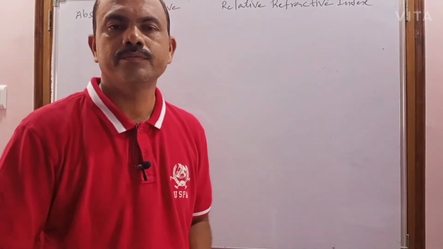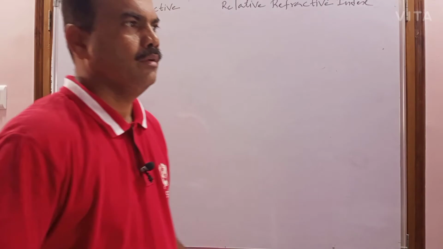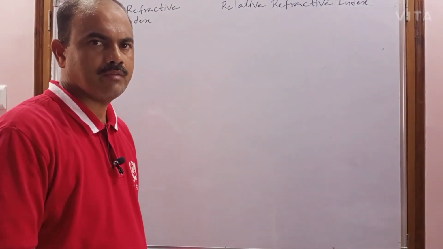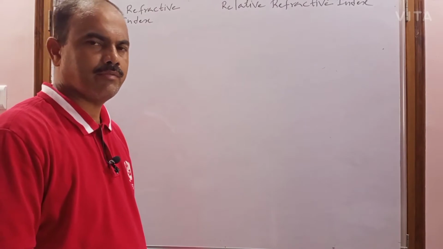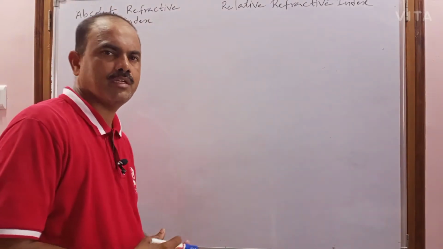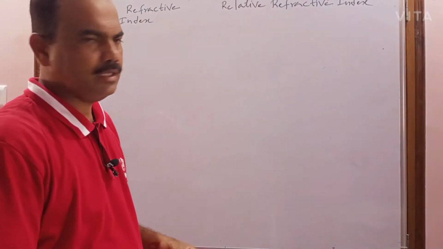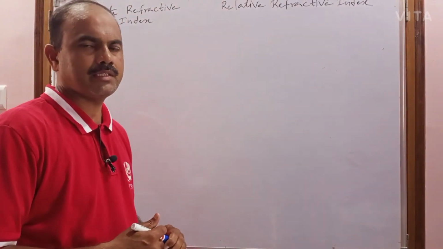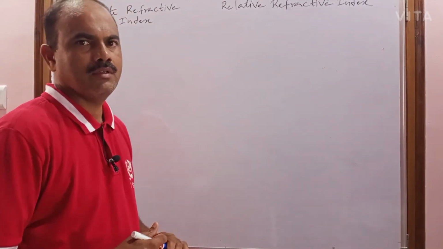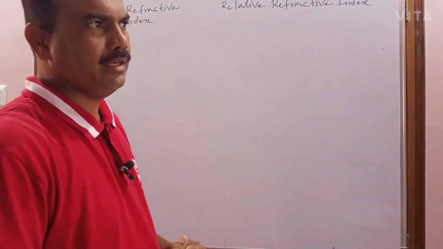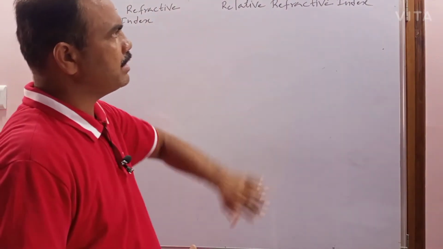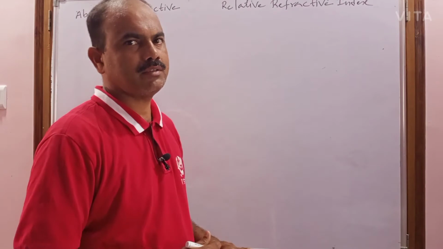Hello children, viewers. In the previous class I gave the introduction to refraction of light as well as the laws of refraction. From the second law of refraction we defined the refractive index. But the refractive indices are of two types here: one is the absolute refractive index and the second one is the relative refractive index.